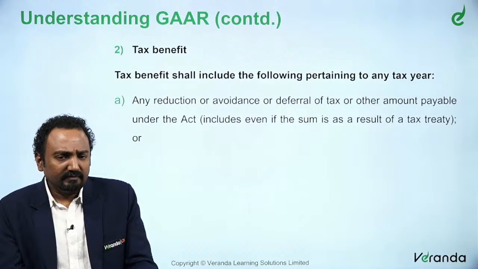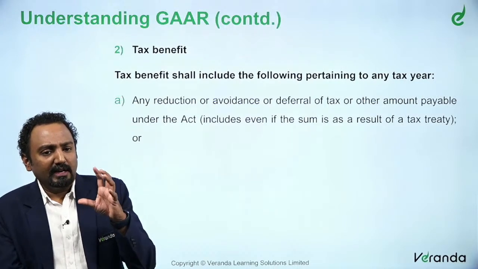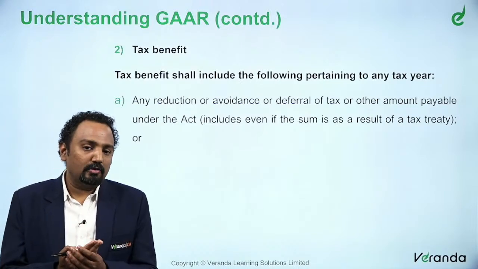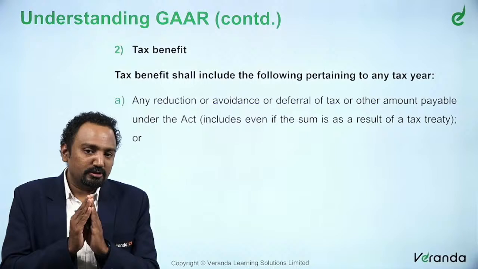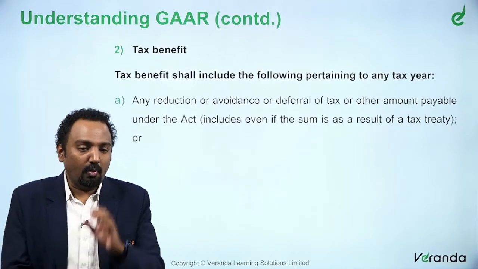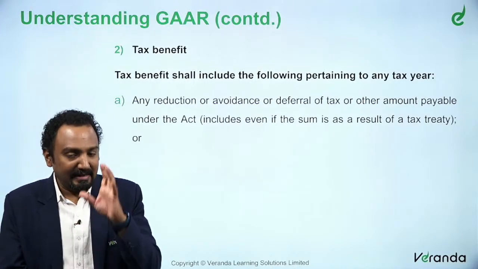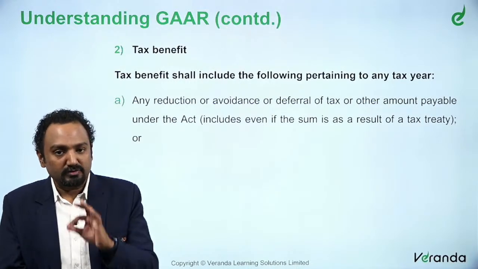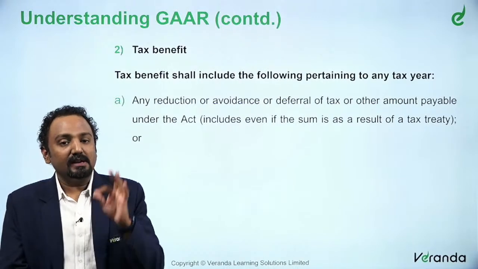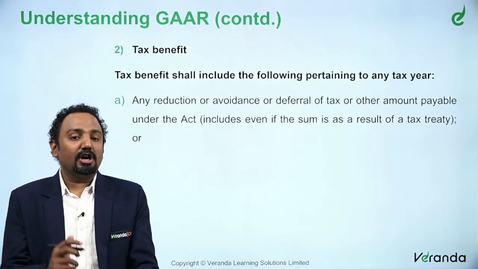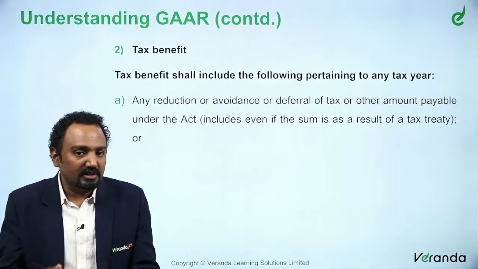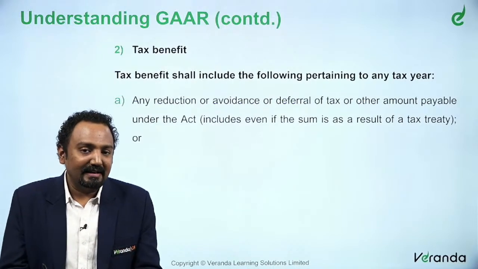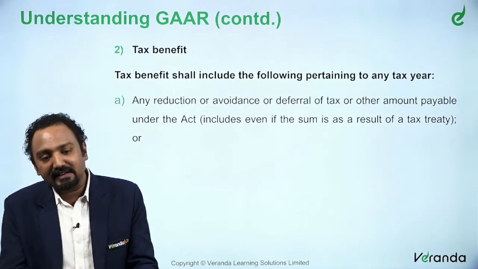The next one: GAAR deals with the tax benefit. What is the intention of the provision? It says undue tax benefit should not be obtained by any person. Whatever tax benefit is attained by a particular assessee should be properly in accordance with the law, and the intention should be just planning and not avoidance or evasion. So what exactly is a tax benefit?